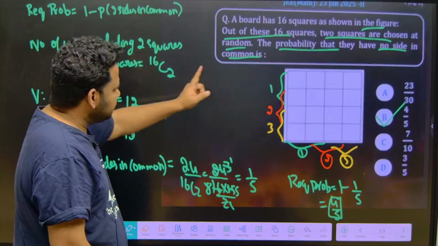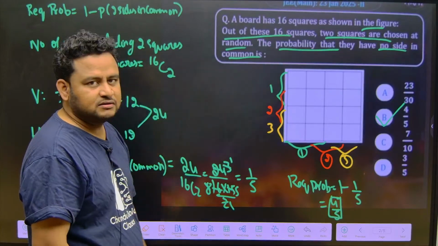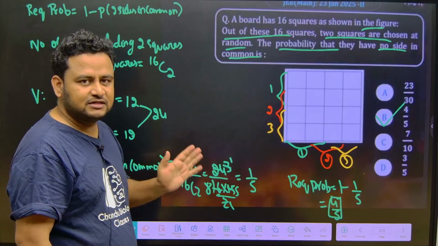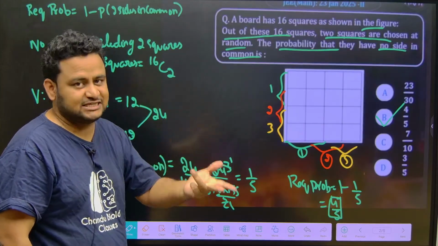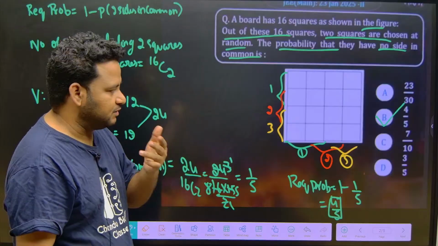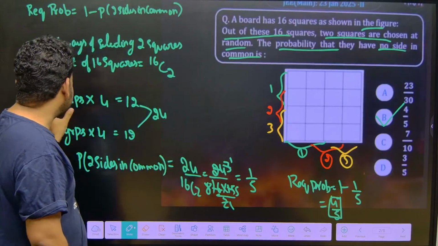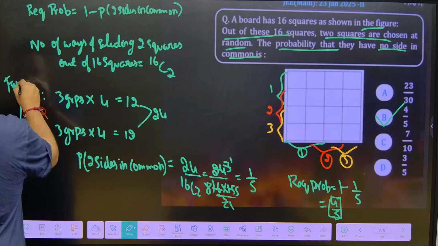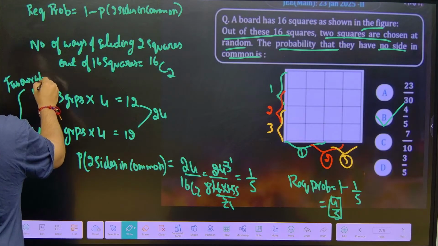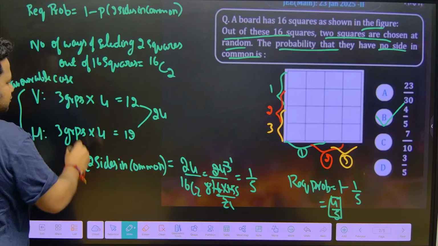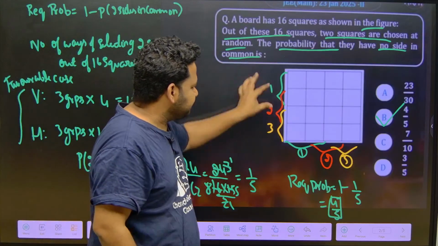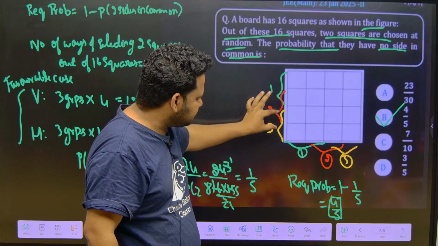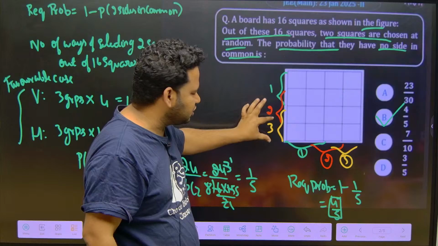But here they are asking for no sides in common. So instead of finding no sides in common, I will find the reverse way, that is 1 minus the probability of 2 sides in common. For 2 sides in common, I want the favorable cases. Combine these and you will get the favorable case. First you take vertically: this is 2 squares, then again these 2 squares, then again these 2 squares. Like this you have 3 groups.